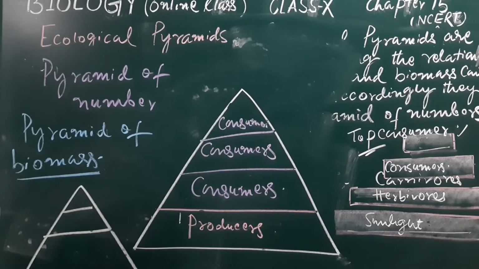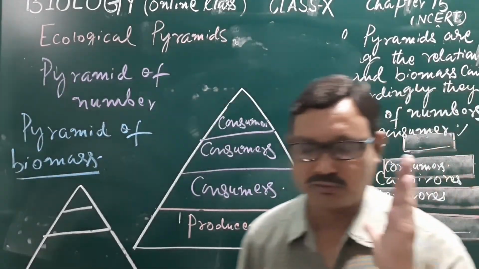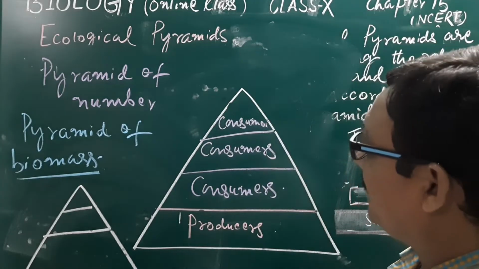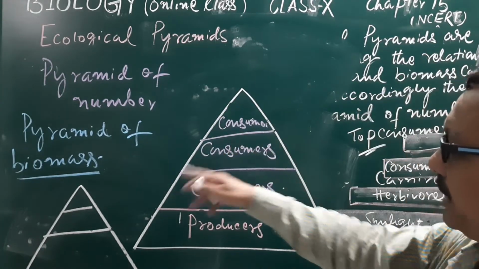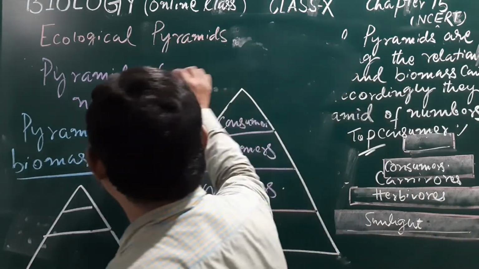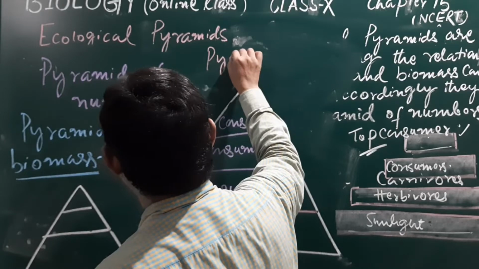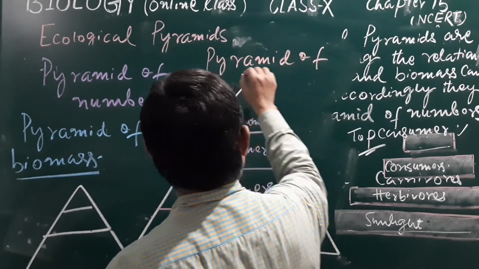In this way, we have seen that ecological pyramids are of three different types: the pyramid of energy, the pyramid of numbers, and the pyramid of biomass. Earlier, we have discussed the pyramid of energy.